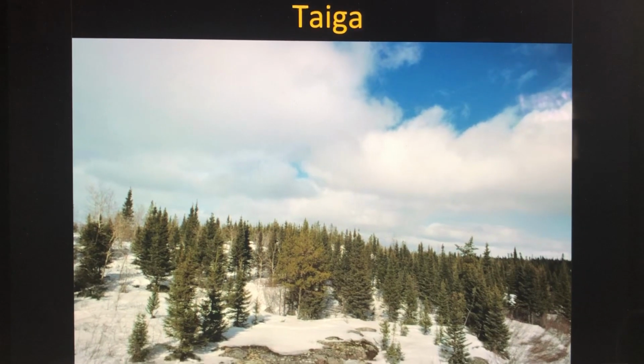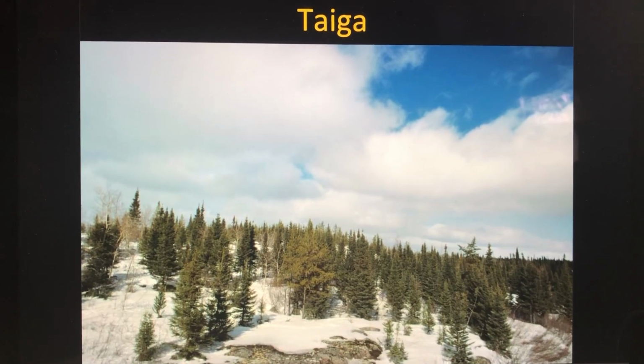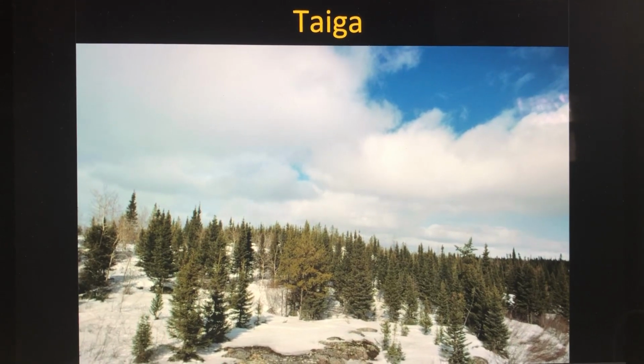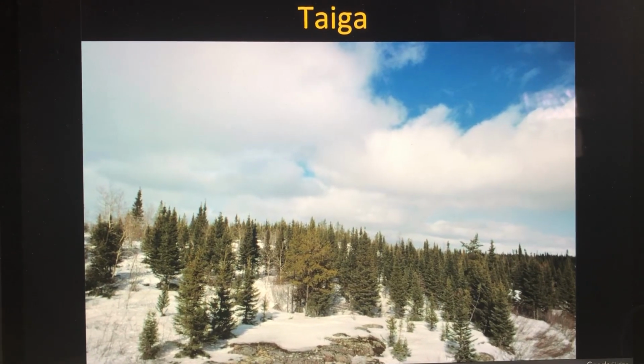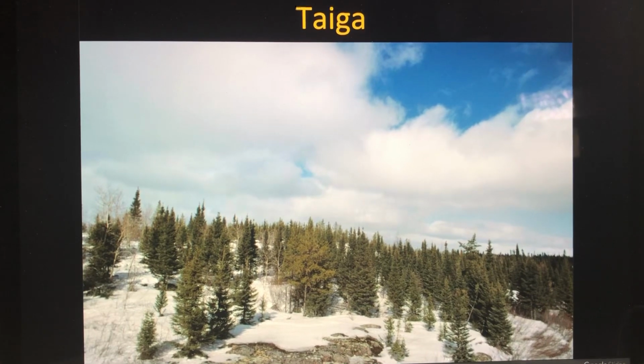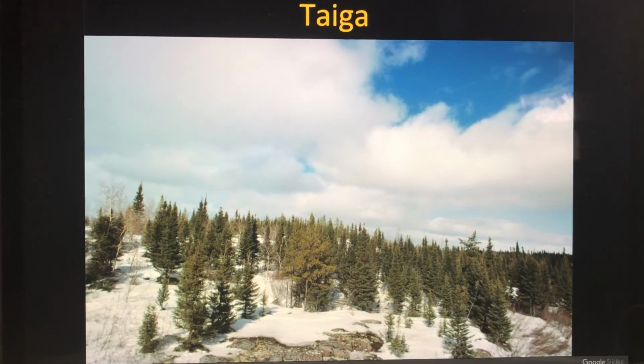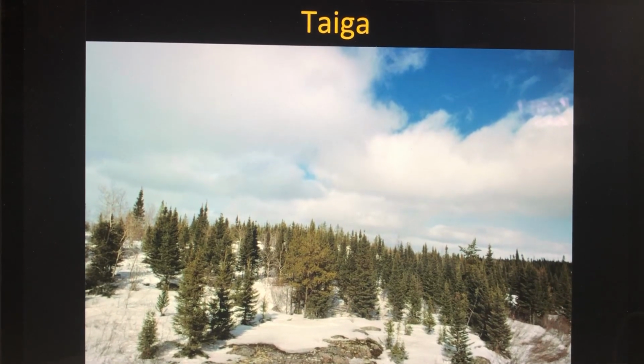Taiga. The climate is going to be the boreal. That's on the chart back on page 12 if you forget what that is. Vegetation is just going to be conifers, which is what you're showing here. Pine trees are conifers. Plants with cones is a conifer. So you have all these different pine trees that are shown here.